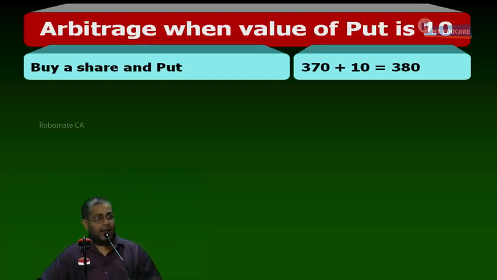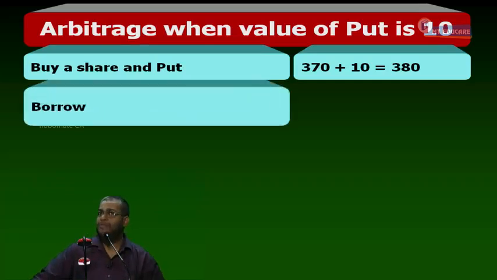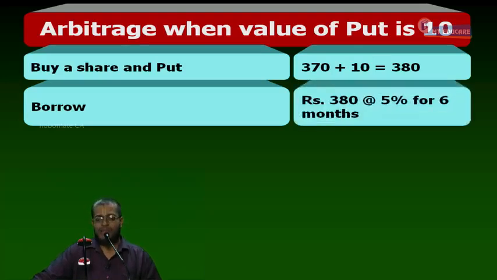380. Can I pickpocket 380 and buy all this? No. Where can I go for 380? Borrow. Write down: borrow. I require money or not? Borrow 380 rupees at what percentage? 5%. For how many months? 6 months. After 6 months, I'll be getting the money back. I'll repay the borrowing. Okay, borrow 380 at 5% for 6 months.